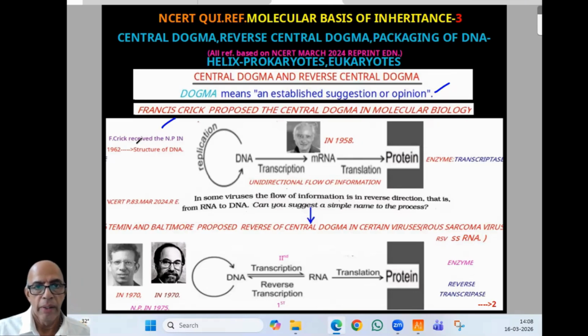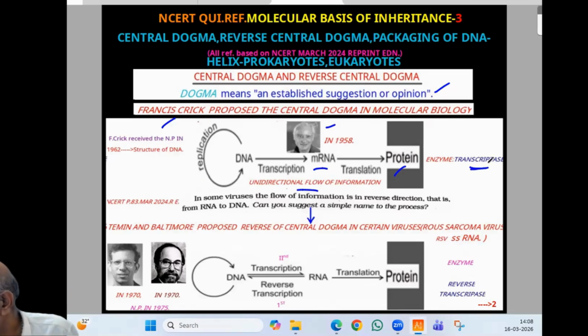Now this one, the central dogma, is again connected with Francis Crick, 1958. The idea is that DNA, here you can find the replication symbol given. It's a famous chart given in NCERT. Then transcription, mRNA will be produced. From mRNA, proteins will be formed. So there will be a unidirectional flow of information. And the enzyme involved is transcriptase, an important one. This diagram is given in NCERT, page number 83, March 2024 reprinted edition.